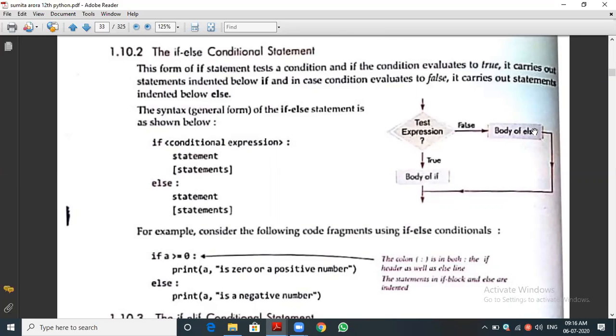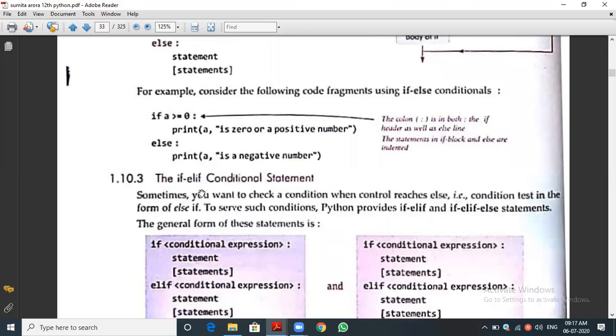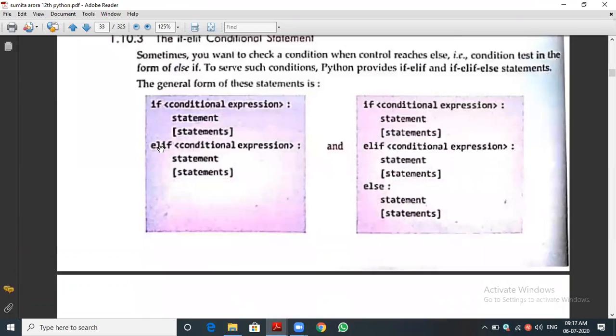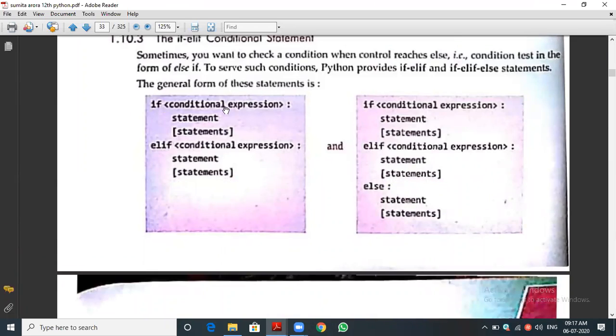If it is false, the other part will be executed. These are all the examples. The third concept is the if elif concept. Here we have multiple conditions. If one condition is true, it executes; otherwise, if that condition is false, it goes to the next condition. You can see the syntax. If the first if condition is true, it will execute. Suppose this condition is false, you can see the pointer, then it goes to the elif part. In elif, again we can give a condition. If this condition is true, that part will be executed.